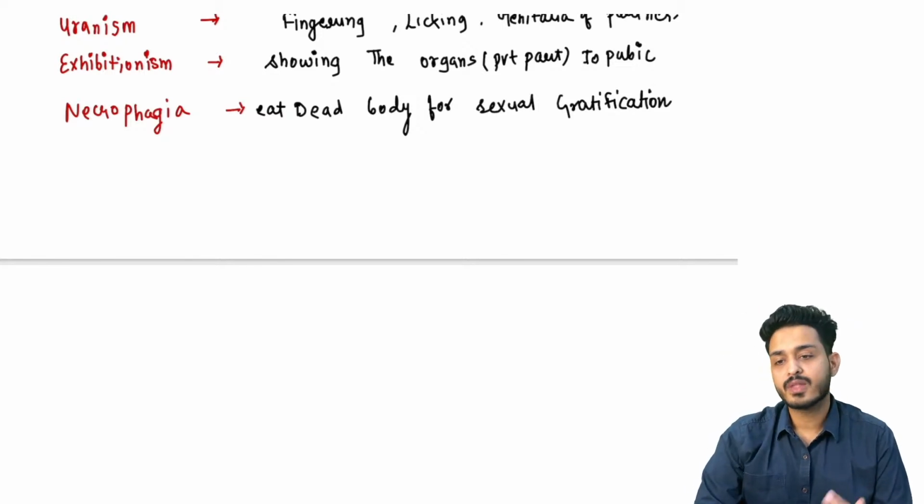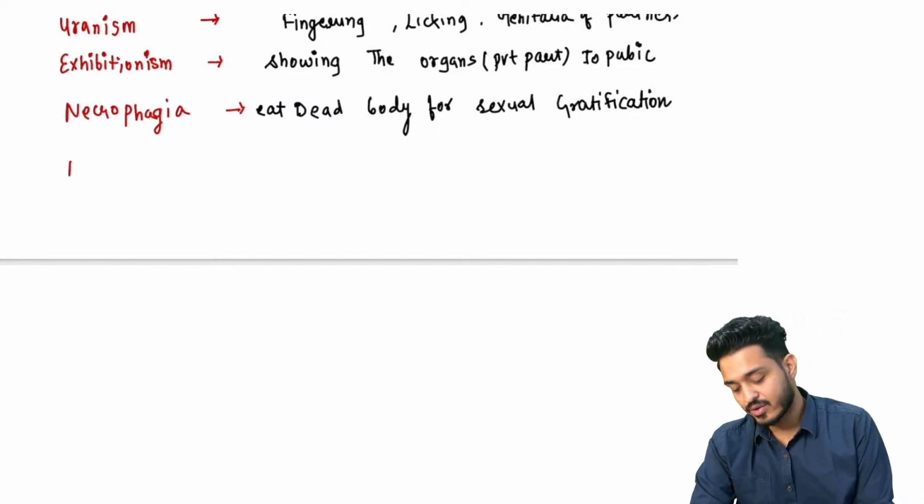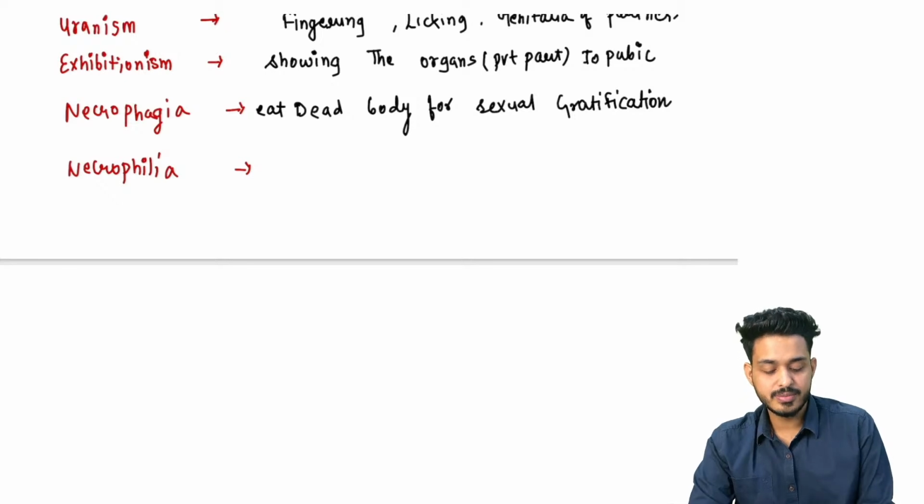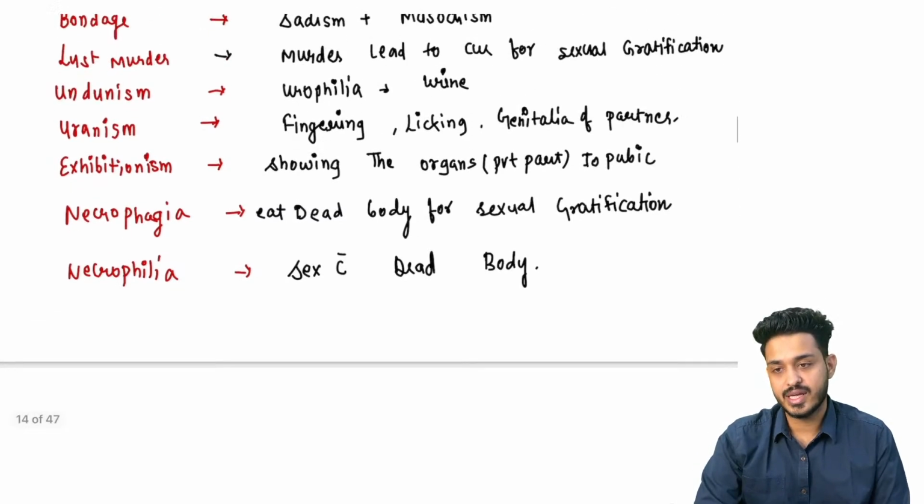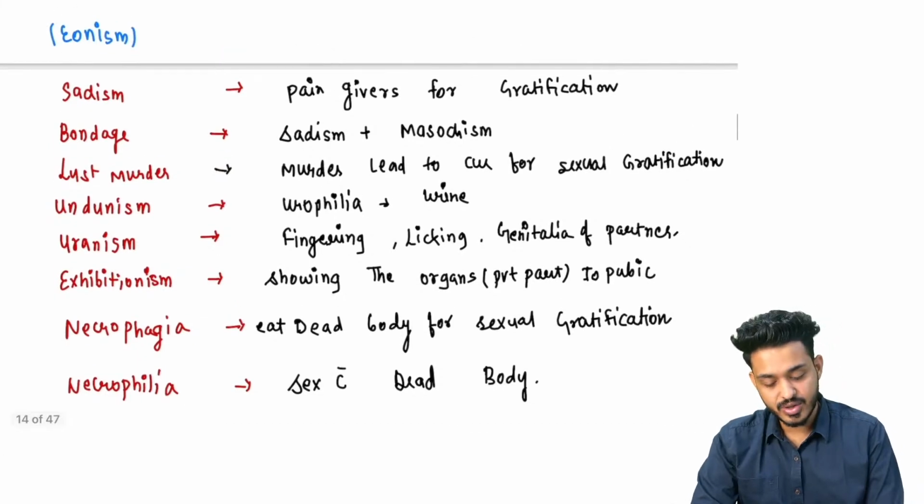Dead body को खाने से they will be having the sexual gratification. Sometimes they also have the trait of necrophilia. Necrophilia मतलब क्या है? They are doing the sex with the dead, right? Sex with the dead body. That is going to be necrophilia. So these are certain terms you have to remember.